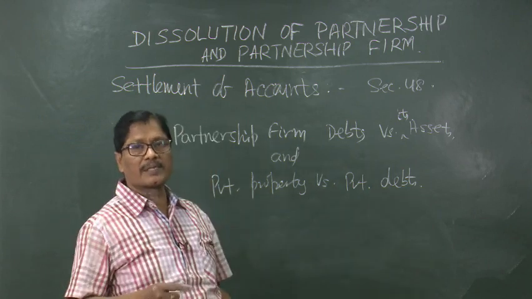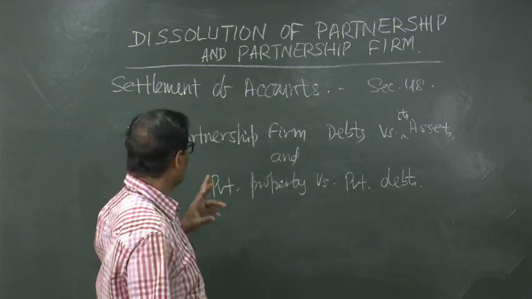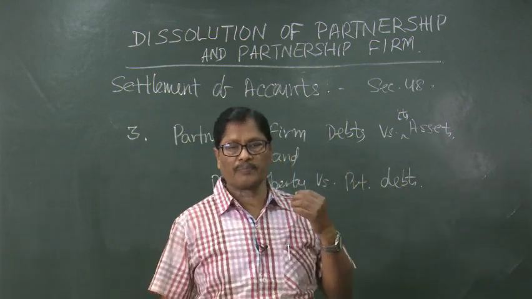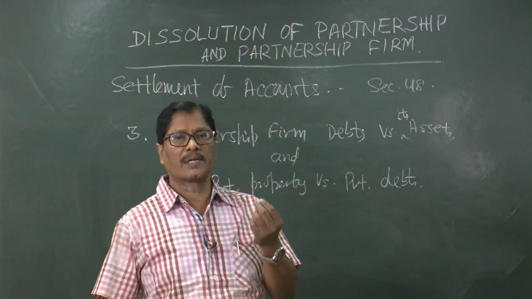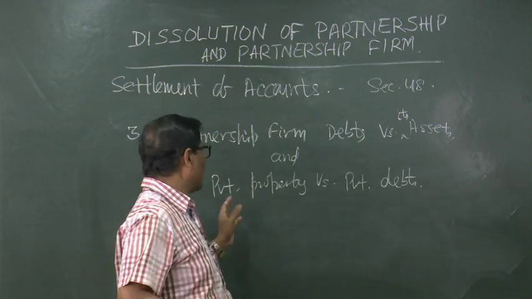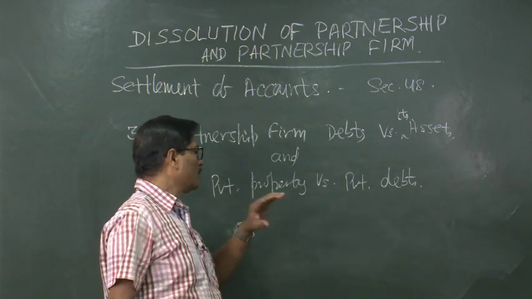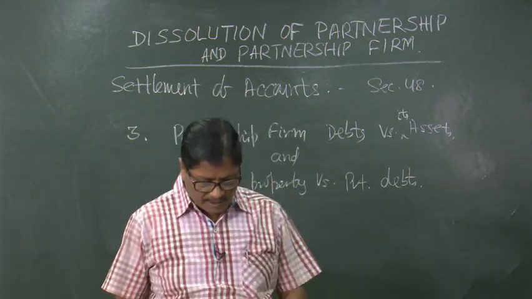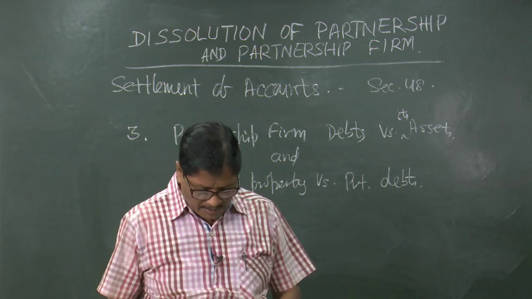If there is some balance, that can go to the partnership firm. Similarly, partnership firm's debts will be first met out of the partnership assets. If there is some remaining balance, that will be given to the individual partners' private debts. So, this is regarding the accounting treatment.